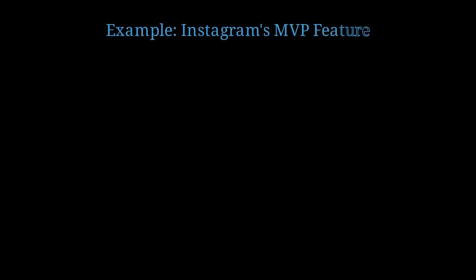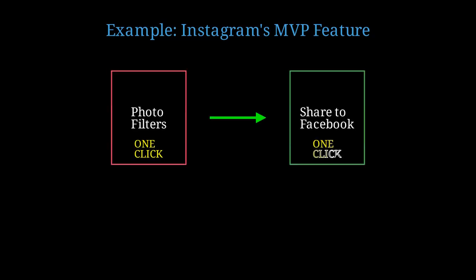Consider Instagram's original MVP. What was the one core feature? The core feature was apply a filter to a photo with 1 click, then share to Facebook with 1 click. 2 steps total. That's it. The job to be done was make my ordinary photos look professional instantly. The feature delivered exactly that outcome. Instagram initially had no messaging, no stories, no reels. Those came later after proving the core hypothesis. This is scientific discipline.